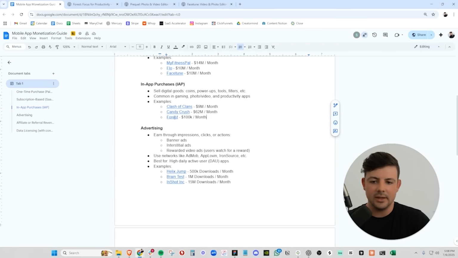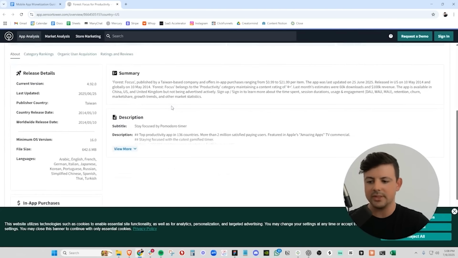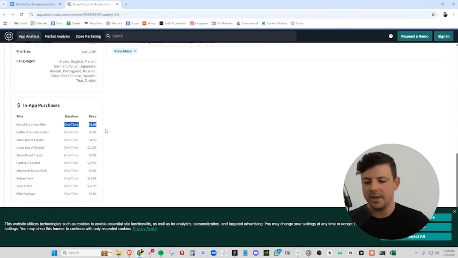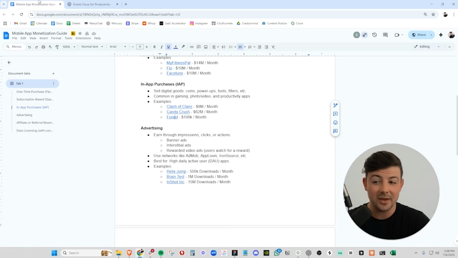Insane. And then finally, for in-app purchases, we have this app Forest, which is a focus and productivity app. They have one-time purchases ranging from 99 cents all the way to $22. You can purchase these things one-off, and they're doing $100,000 in revenue.